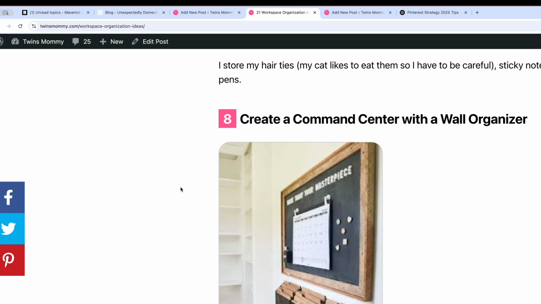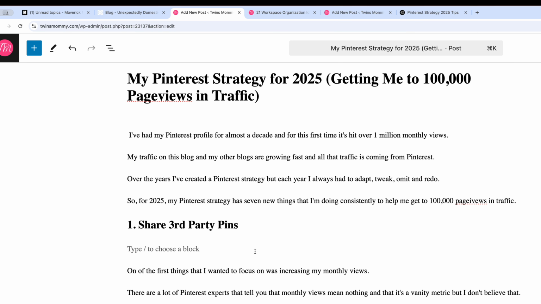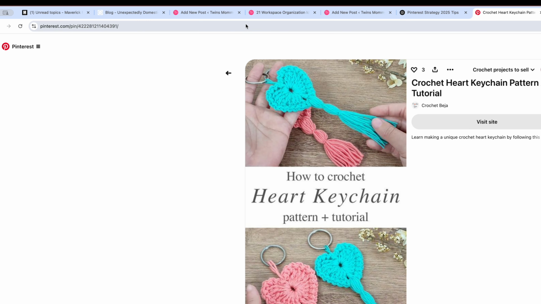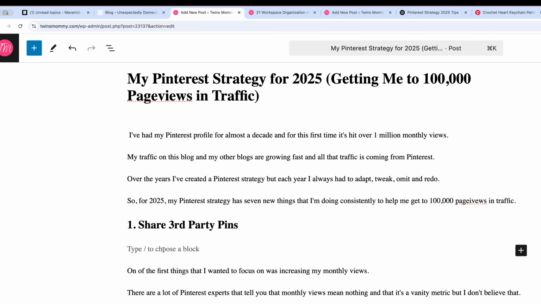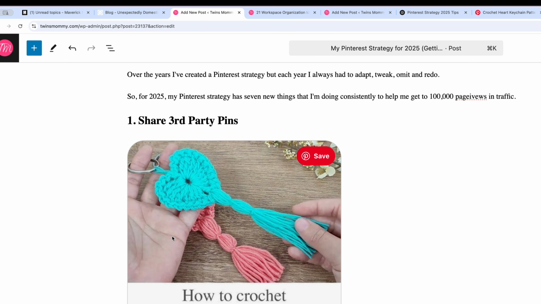This is so much faster. I can just go and add a pin. So if I needed to do that, I don't know, I probably don't need to do it here, but I can go to Pinterest, and let's say if I wanted to use this pin, I'll just copy it and then just share it in here. And now I have the pin right here. And it's so much faster.